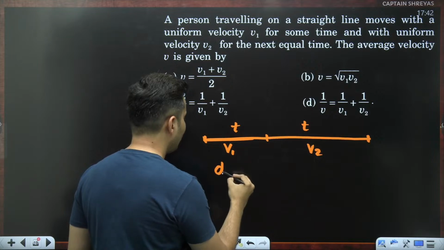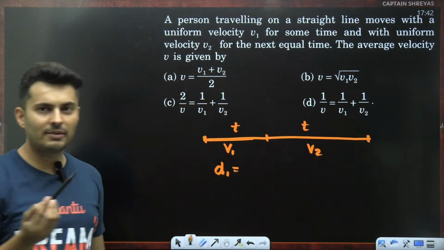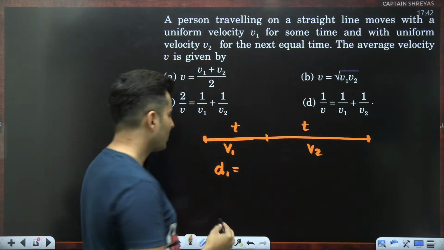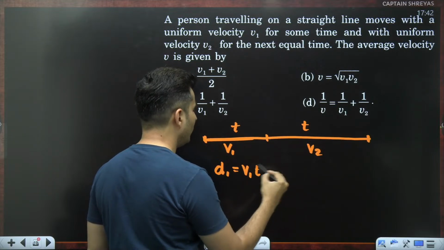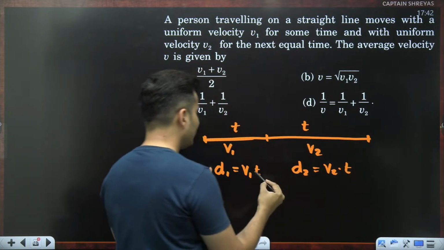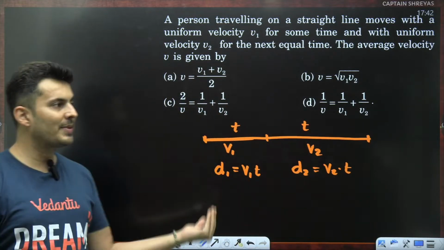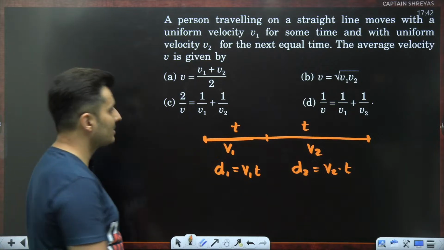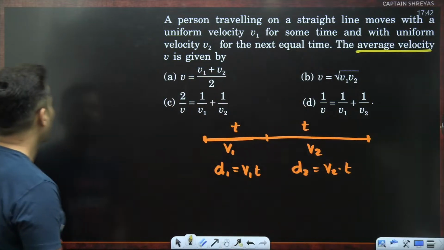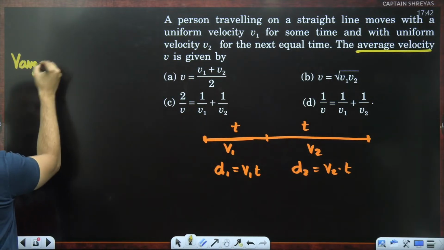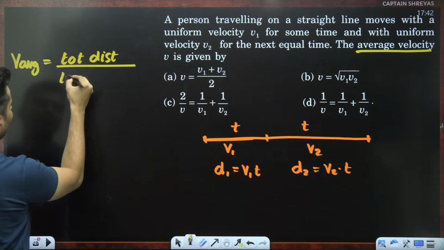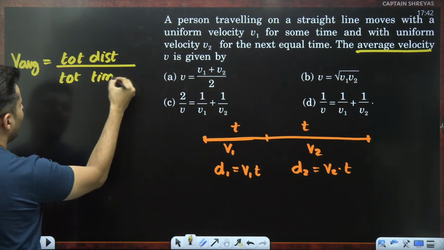Distance won't be the same. In fact, what is the relation between distance, speed and time? Speed is distance by time. Distance is speed multiplied by time. So this distance will be v1 into t. If you talk about this distance, that will be that speed into time. So the distances will be different because the speeds are different. The question says, what is the average velocity? In order to find the average velocity, we will take the total distance and divide it by total time.